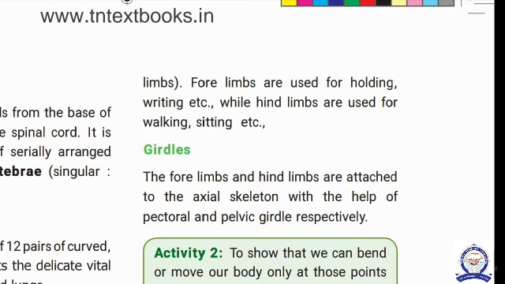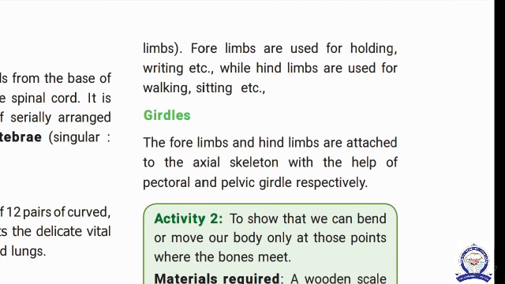Next, girdle. Girdle is a hard substance. Girdle means attachment, friction and rigid. The 4 limbs and hind limbs are attached to the axial skeleton with the help of pectoral and pelvic girdle, respectively. The hands, the 2 limbs, are called the pectoral girdle. It is attached to the neck portion. The pelvic girdle is attached to the sacrum. It is the abdominal part. This is called the pelvic cavity, otherwise known as the pelvic girdle.